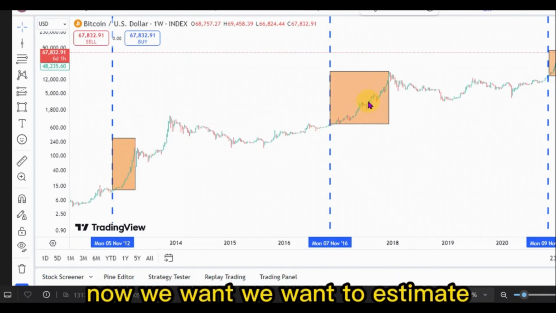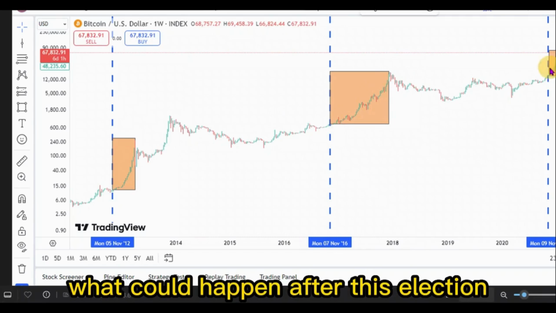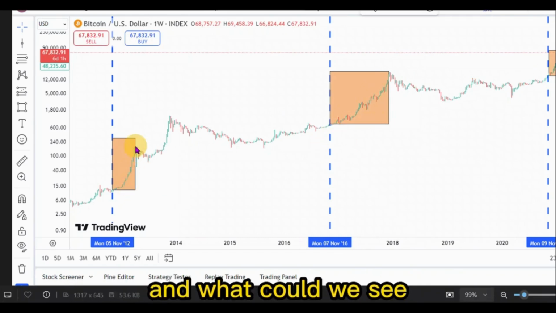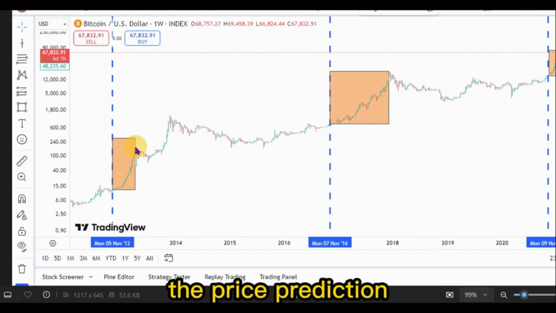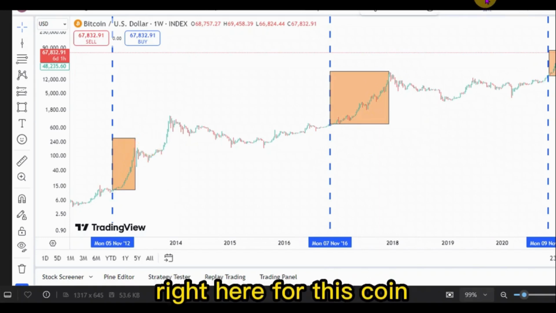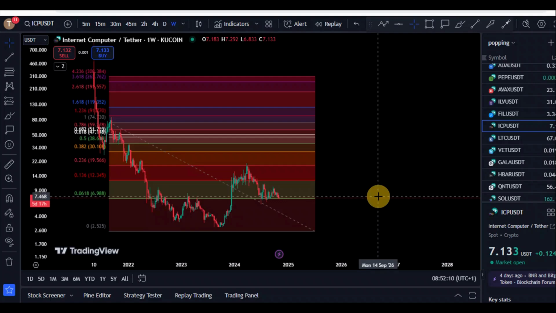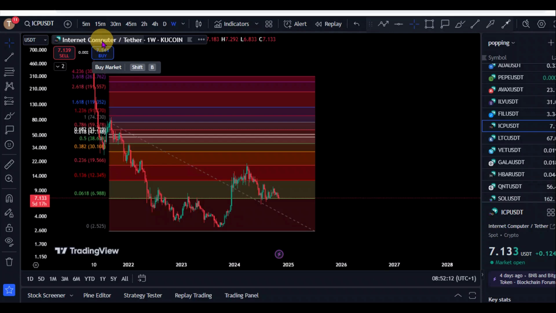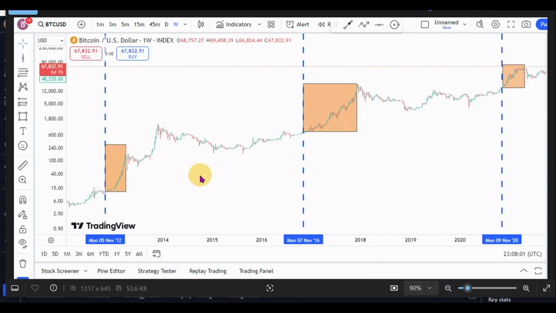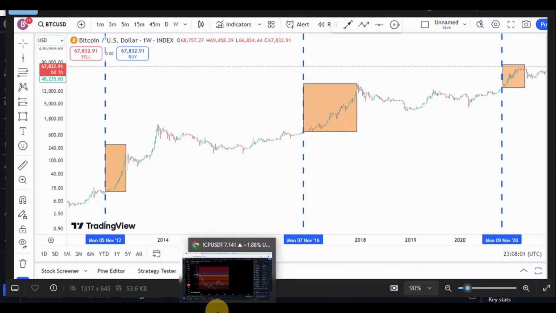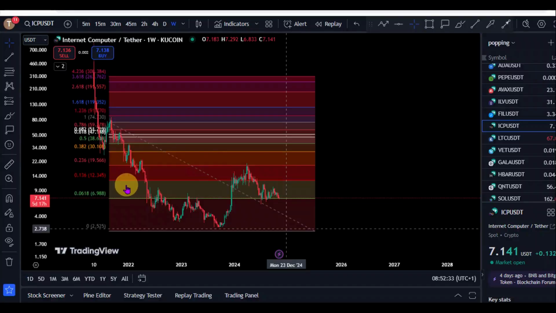Now, we want to estimate what could happen after this election and what we could see as the price prediction right here for this coin. So we are on the chart right here for ICP versus the USD Theta, on the weekly time frame, KuCoin is the data source. Like we were saying for our post-election theory, if it is anything to go by, which means we always see a pump after every election, and if we see that happen, then basically we should be expecting a massive pump right here for our ICP.